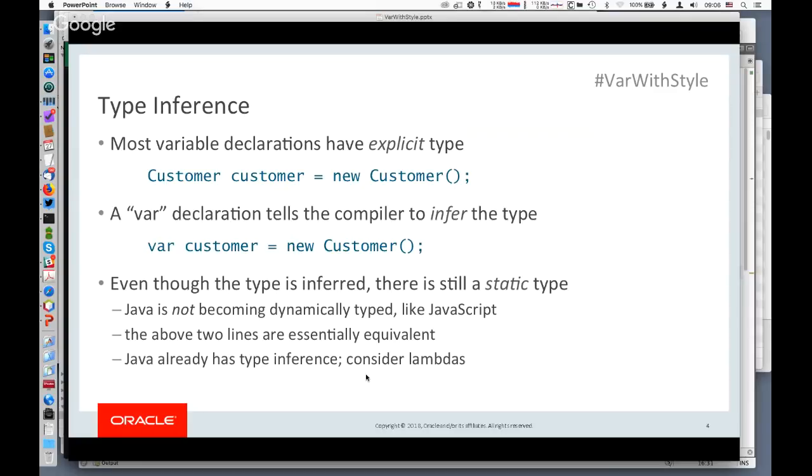of typing var. So one of the things that is a fairly frequently asked question, or an incorrect assumption that people make, is that since we're using the keyword var, Java is turning into JavaScript, and JavaScript is a dynamically typed language, and so people make that confusion that Java is also going to be dynamically typed, and that's not true.